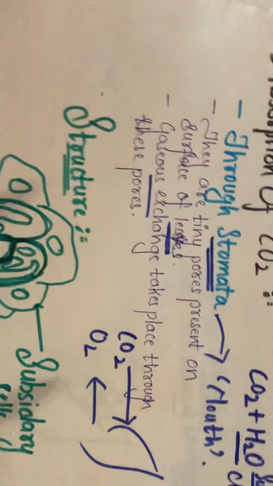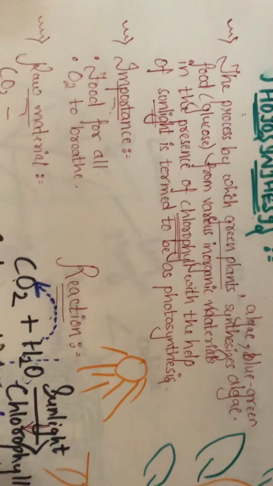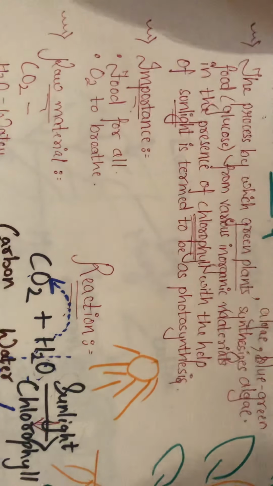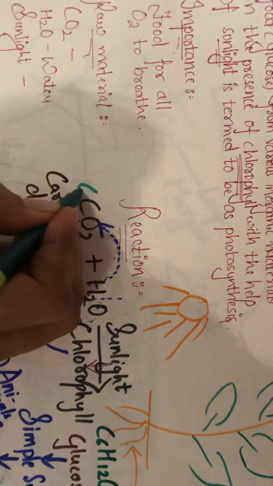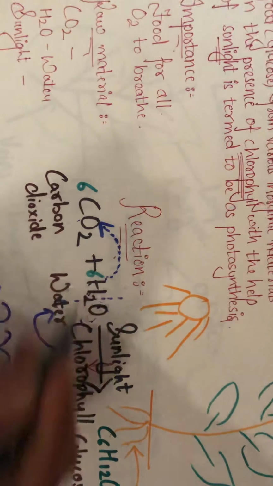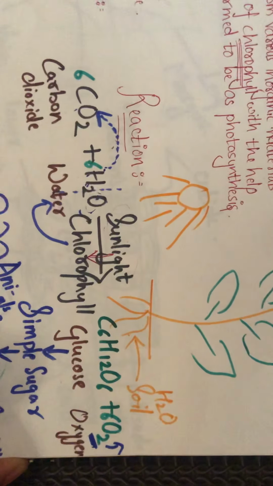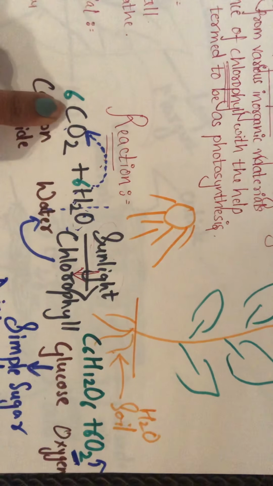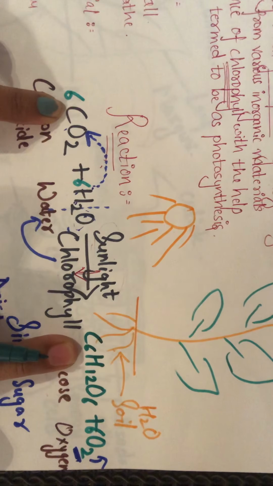Now here, one thing that is remaining is the balancing part. It is balanced by a very lucky number, that is 6. Now here, can you see 6 carbon over here, 6 carbon on this side?